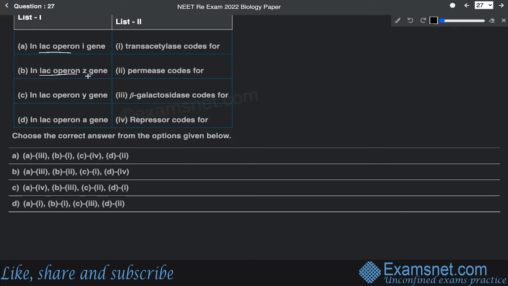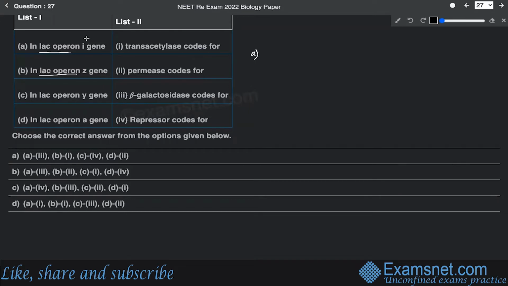All right. So let us take a look into the different genes that have been given. The first option says that in Lac-Operon, the I gene is basically responsible for. Basically, there is one repressor gene and there are three structural genes. This I gene is a repressor gene, an inducible gene, and it is responsible for encoding a repressor protein.